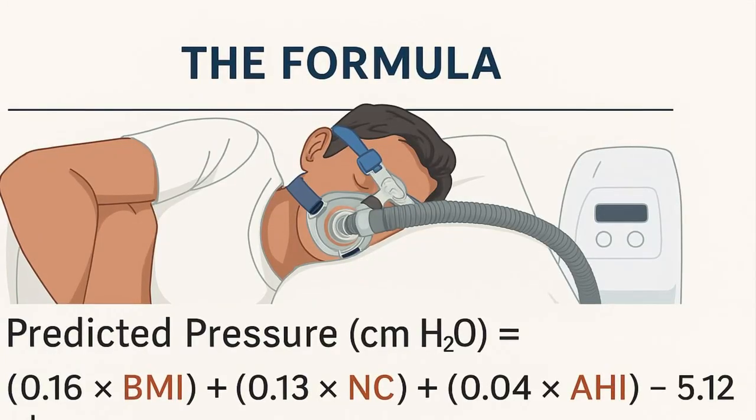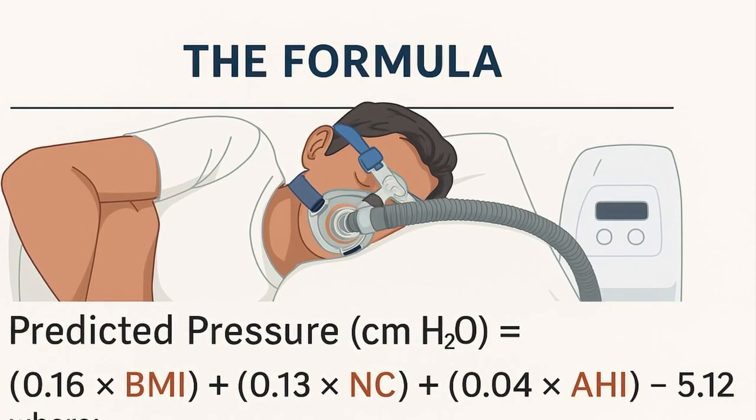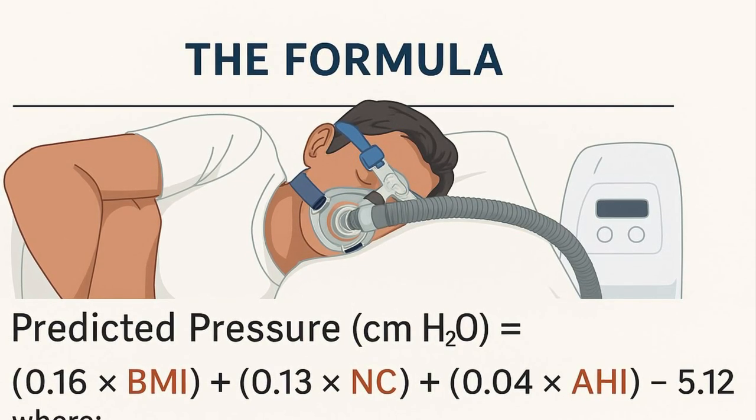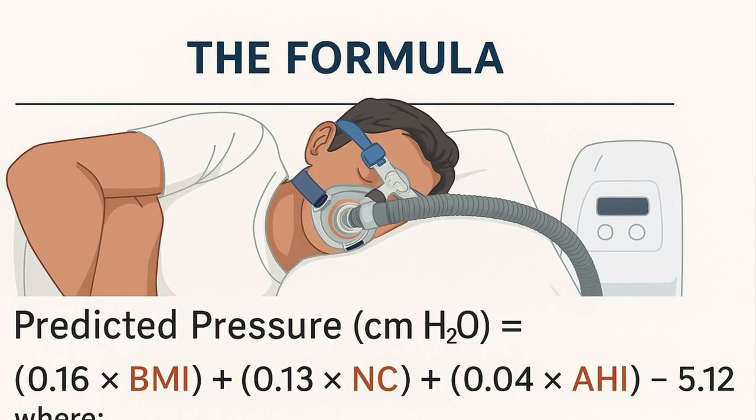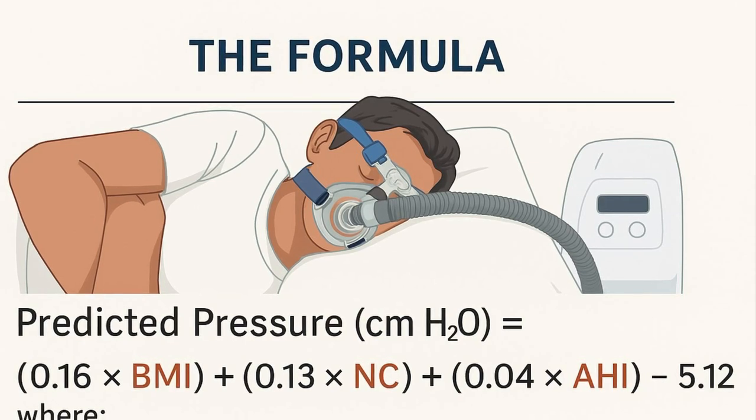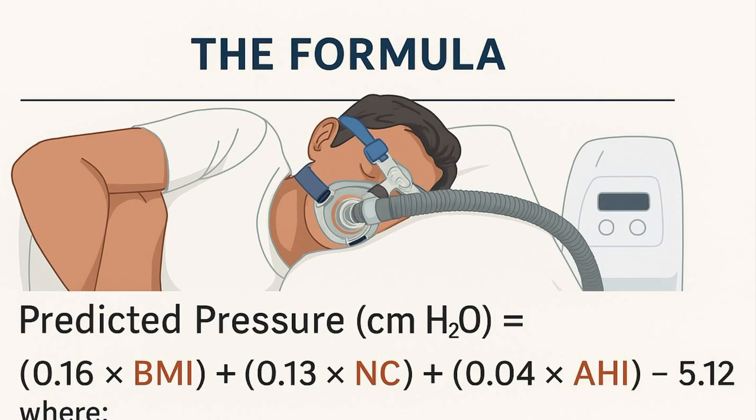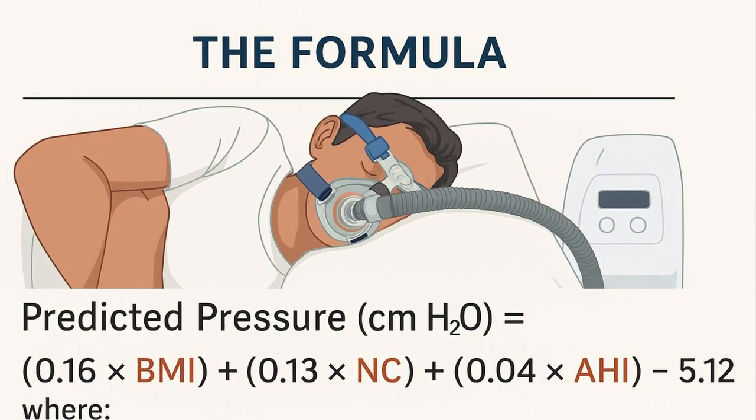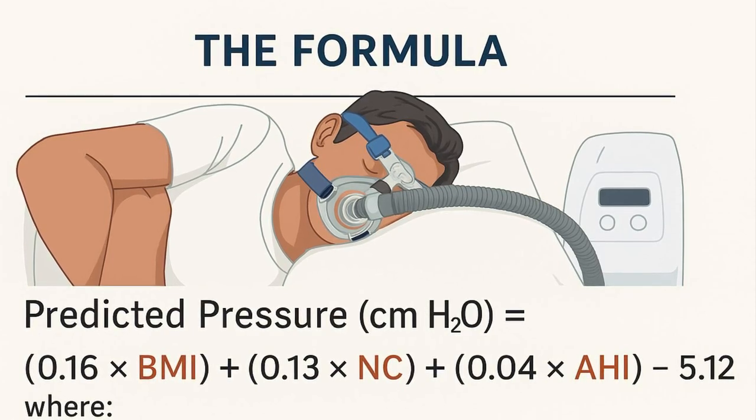In patients with obstructive sleep apnea, continuous positive airway pressure (CPAP) is used to keep the airway open during sleep. However, the required CPAP pressure differs from patient to patient depending on factors like body weight, neck size and disease severity. To simplify pressure titration, a mathematical formula has been derived that can estimate the ideal starting CPAP pressure.